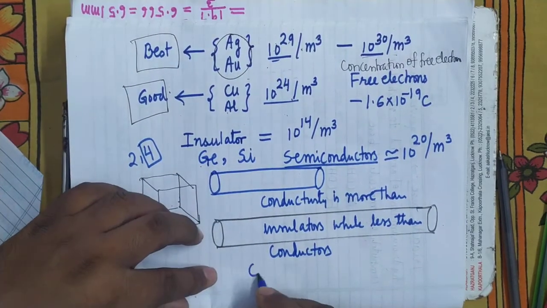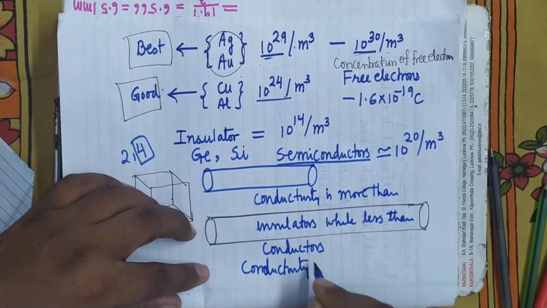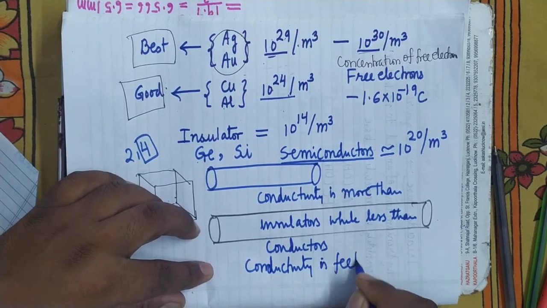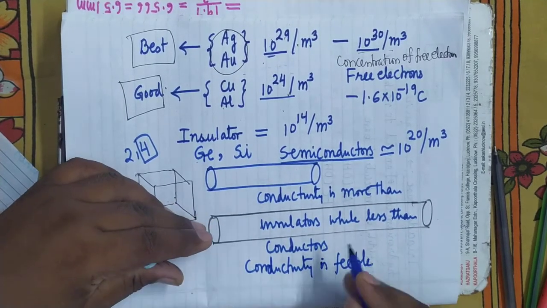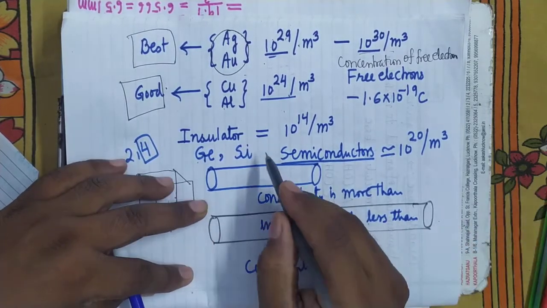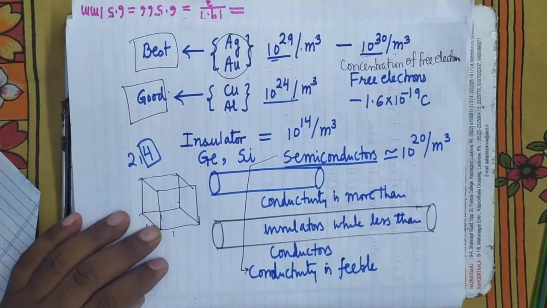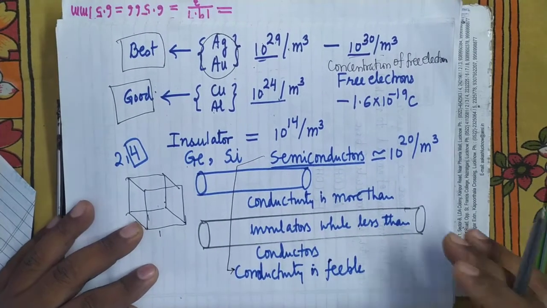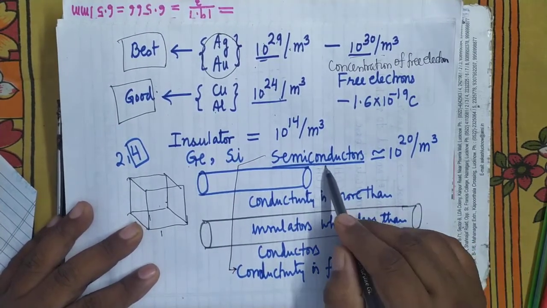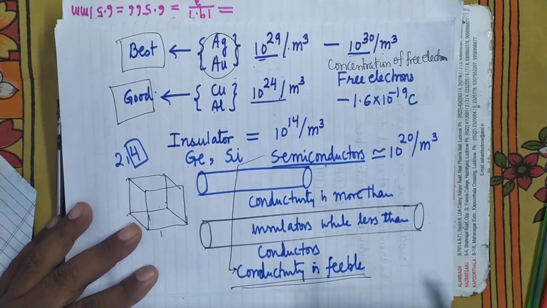Conductivity is feeble, meaning very small. Since it is very small, semiconductors don't have any practical utility in their pure form. In detail we will study afterwards. In pure form, semiconductors have no utility in current electricity. Why? Because their conductivity is very small. That's why they are of no use. They are equivalent to insulators.